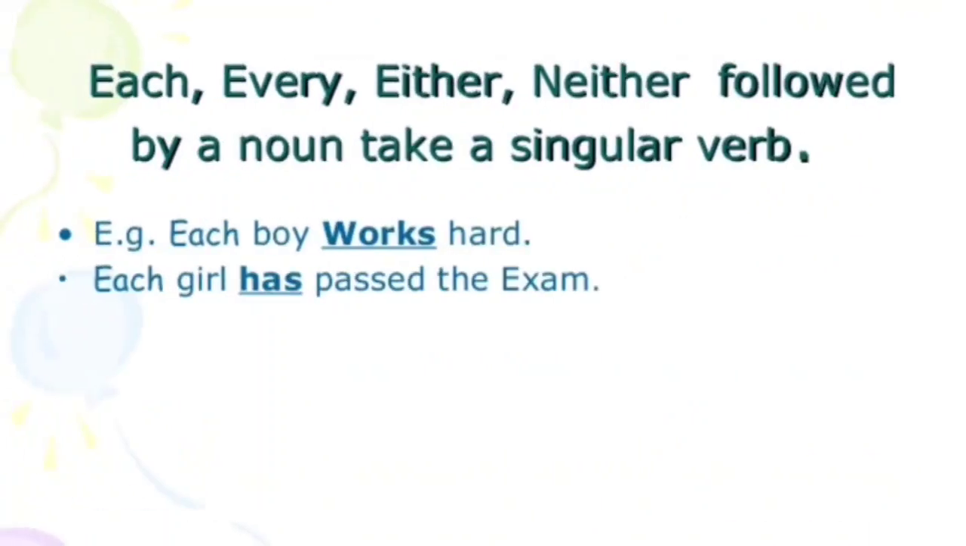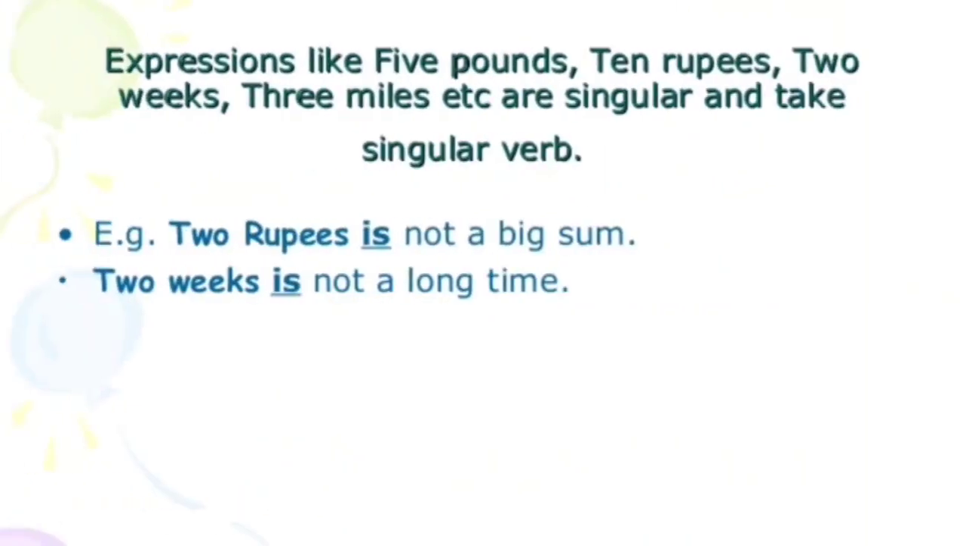Each, every, either, neither, followed by a noun, take a singular verb. For an example, each boy works hard. Each girl has passed the exam. Expressions like 5 pounds, 10 rupees, 2 weeks, 3 millions, 3 miles, etc. are singular and take a singular verb. For an example, 2 rupees is not a big sum. 2 weeks is not a long time. So they are taken as singular and they take a singular verb only.